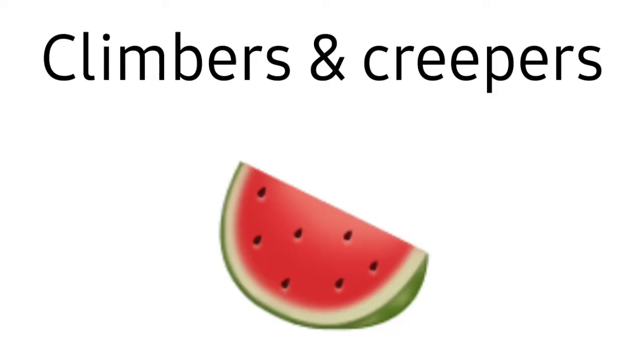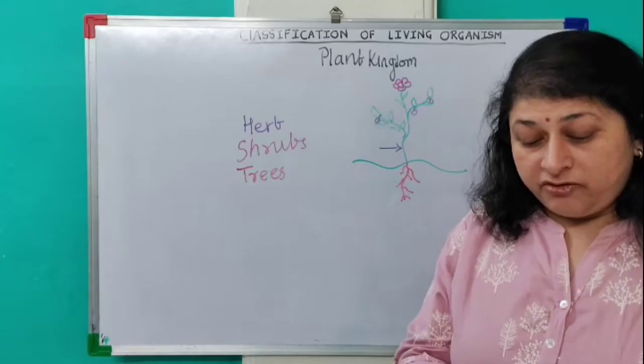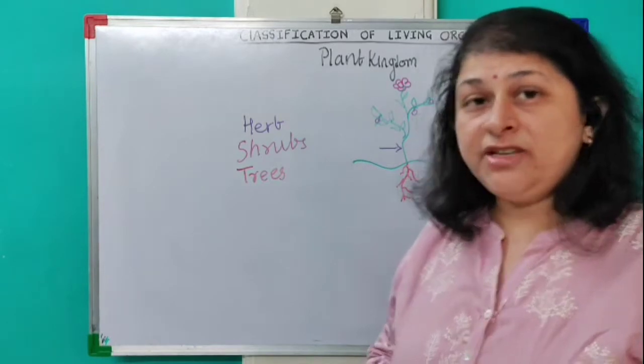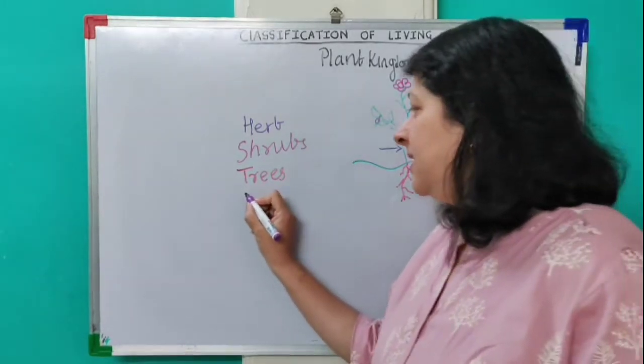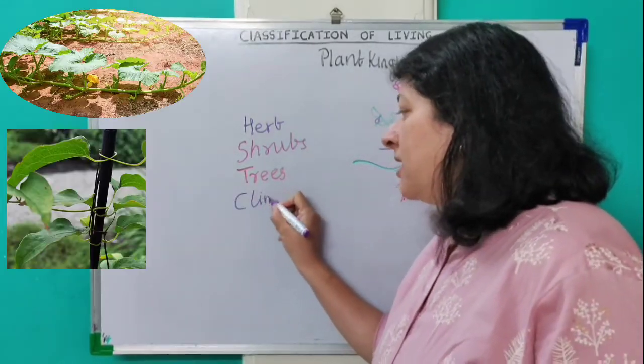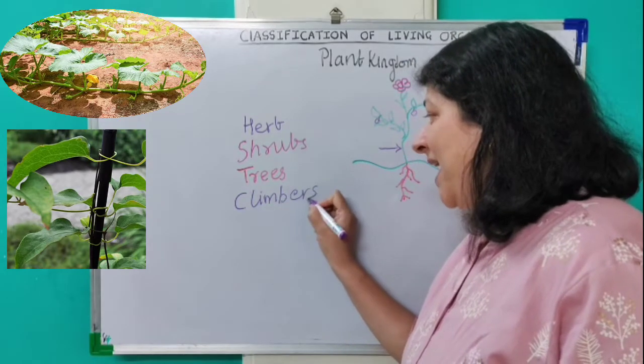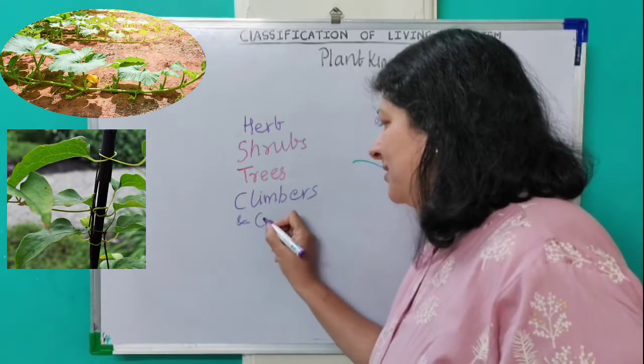Now, the fourth kind of plants which we observe in our surroundings are climbers and creepers.